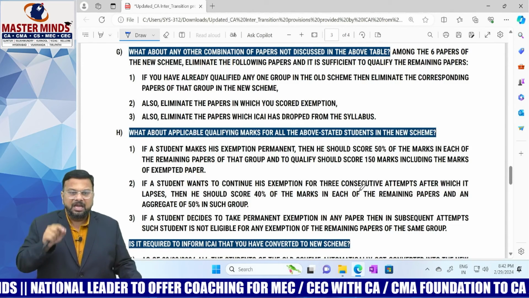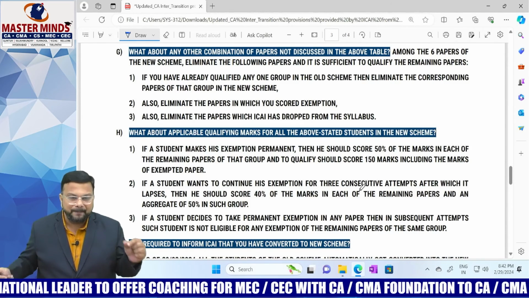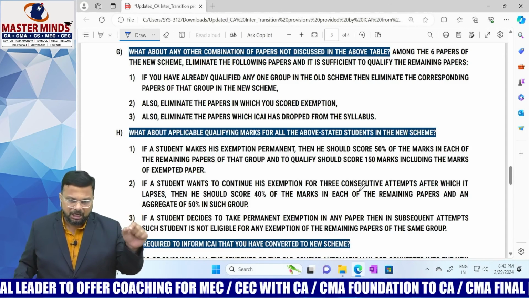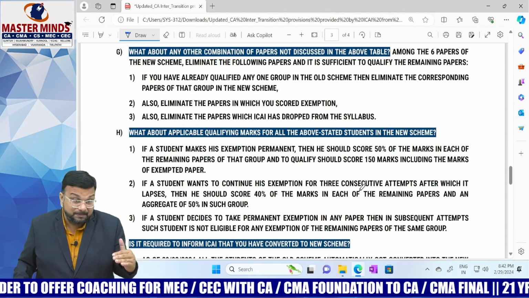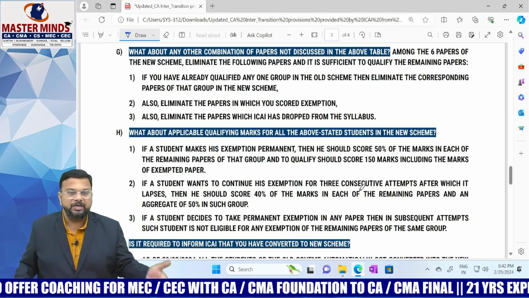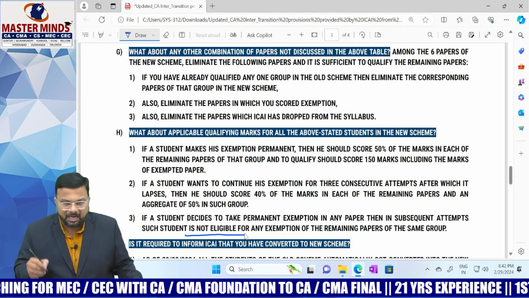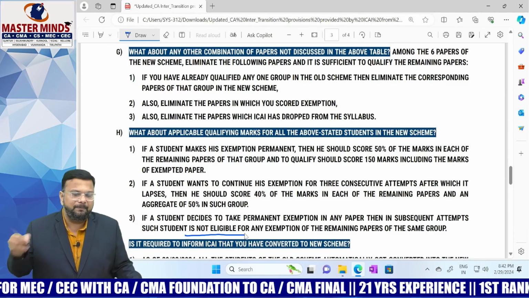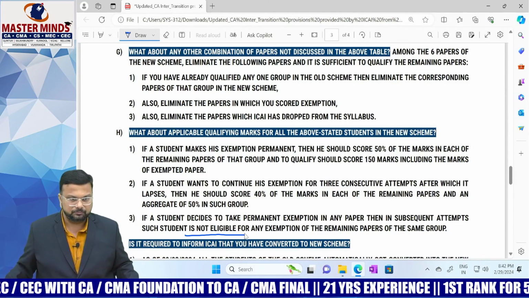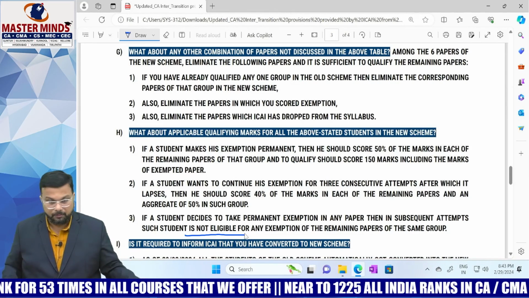If a student decides to take permanent exemption in any paper, then in subsequent attempts, such a student is not eligible for any exemption of the remaining papers in the same group. Okay, it is a point you need to remember.